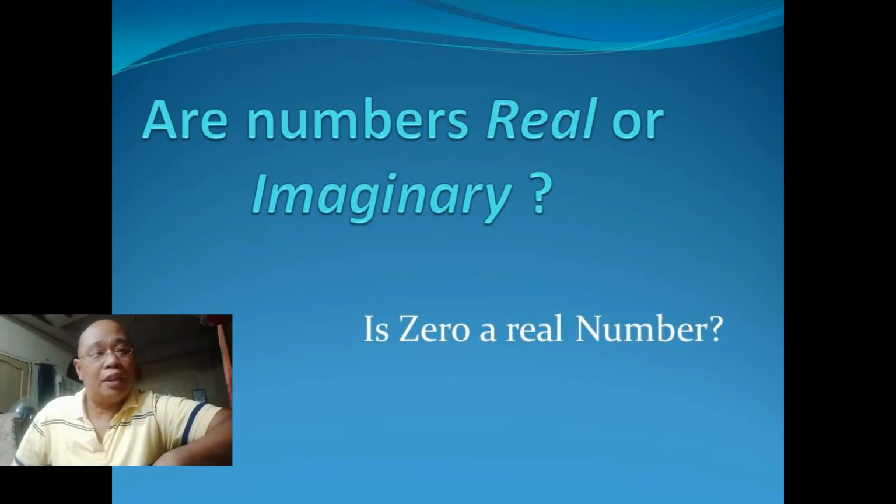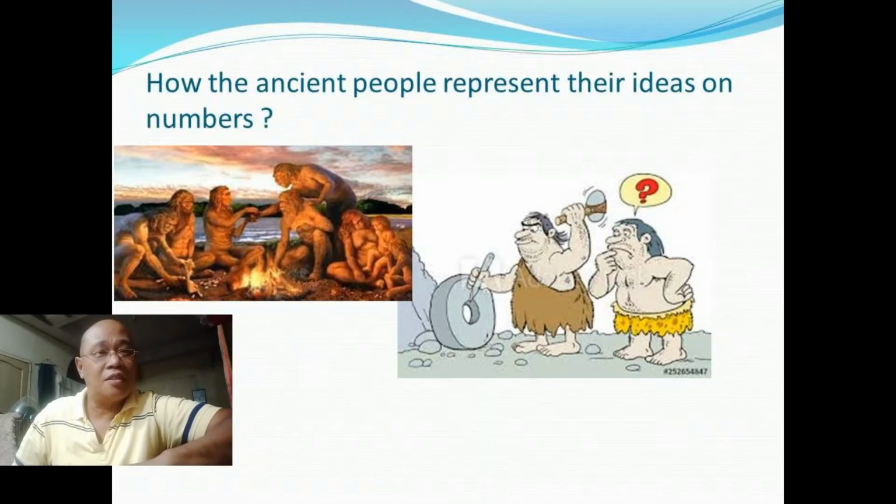How our ancient forefathers, the ancient people who lived in caves, represented their ideas of numbers since they had no numeric system at the time?